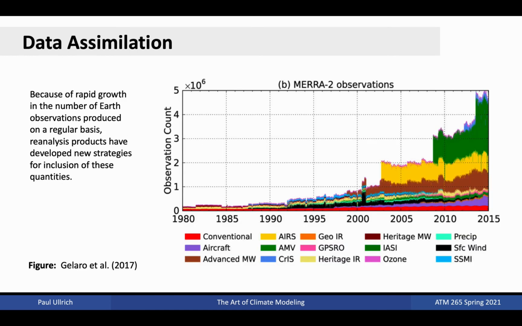Rapid growth in the number of observations produced on a regular basis has meant reanalysis must frequently adapt its algorithms to digest an increasing number of data points. The plot on the right here shows the number of observations taken into the MERRA-2 reanalysis product. The number of data points has increased dramatically from around 100,000 in 1980 to over 5 million today. Because reanalysis products are highly dependent on the broad spatial coverage provided by satellite data, most of the highest quality and most frequently employed datasets start only after the dawn of the satellite era in 1979.